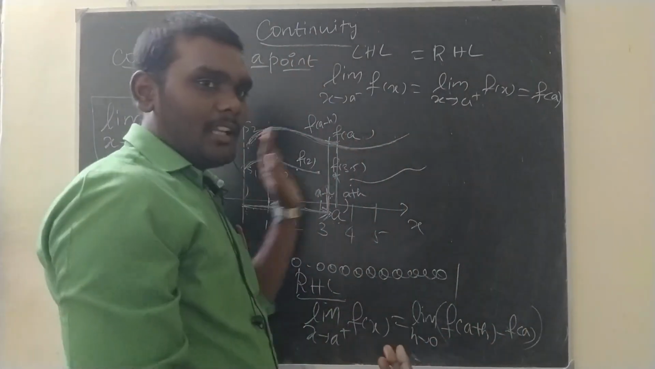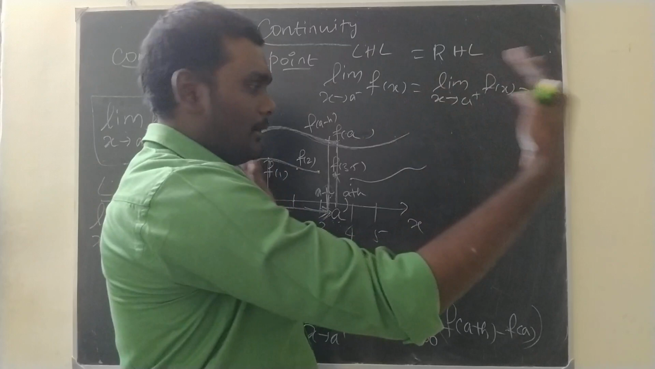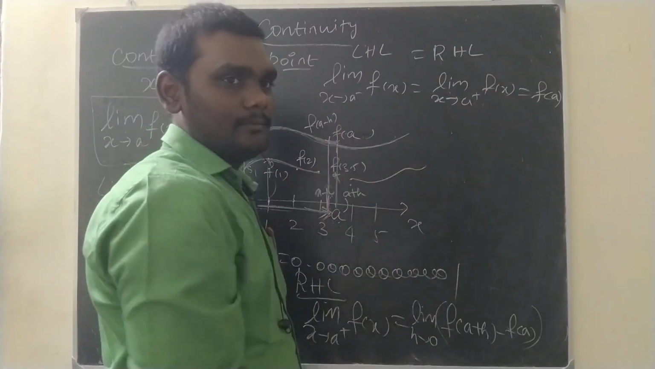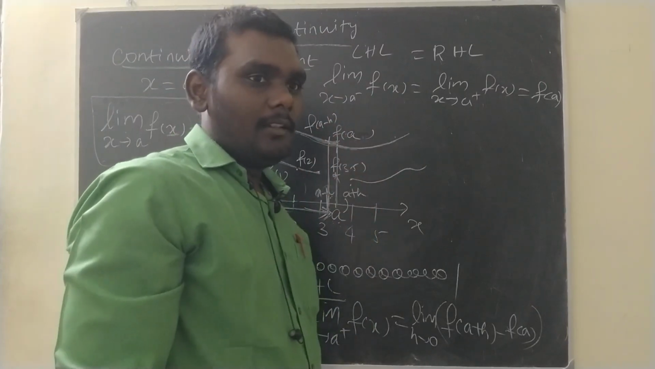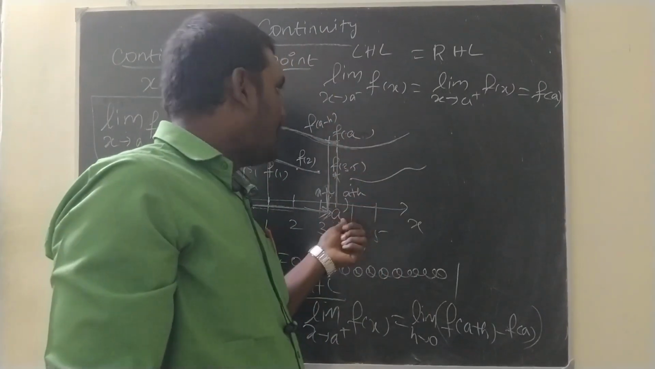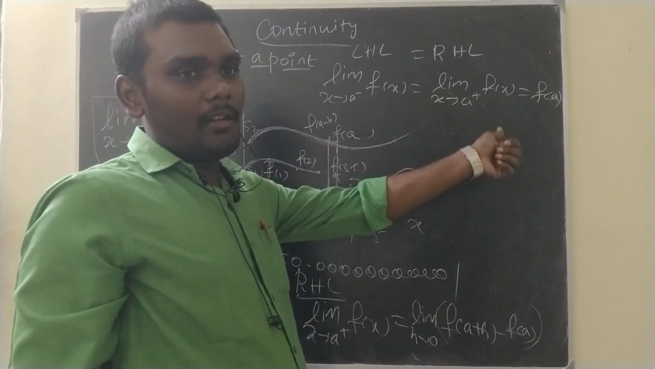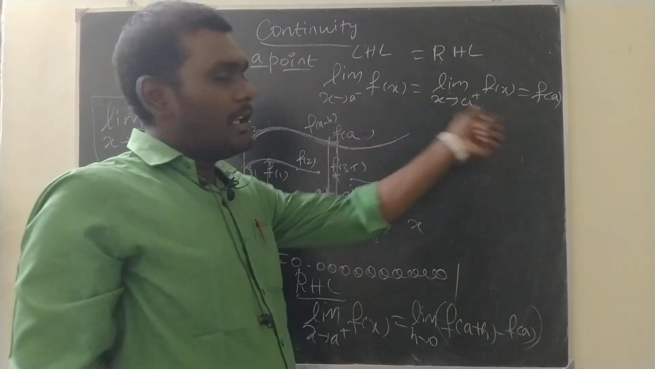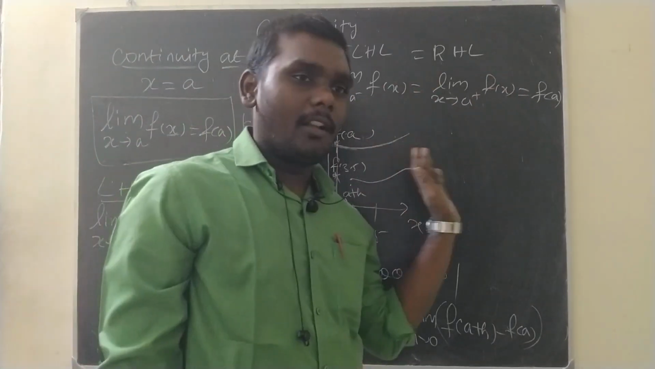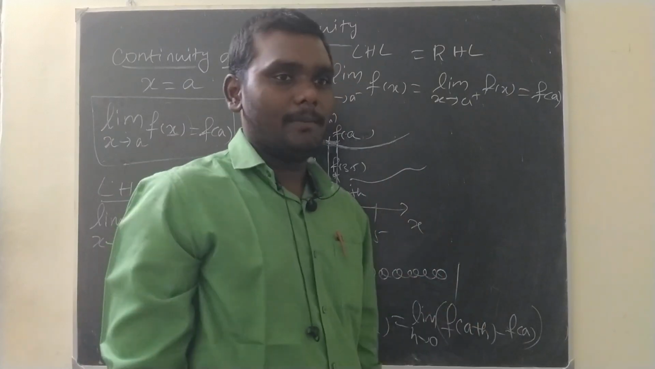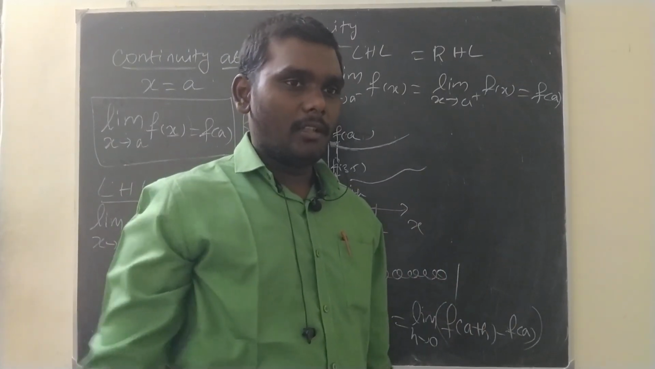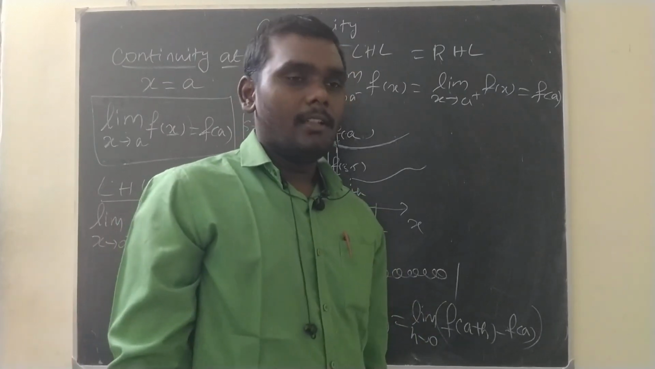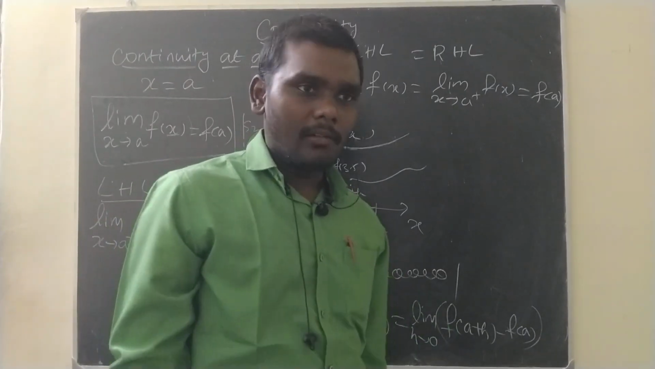So while we start from here and from there, both should reach one place. Then that final image should be equal. Left hand limit should be equal to right hand limit. If in these three equations any one is not equal, we say the function is not continuous. Understood or not? Okay. These are all the formulas. This is what continuity is all about.